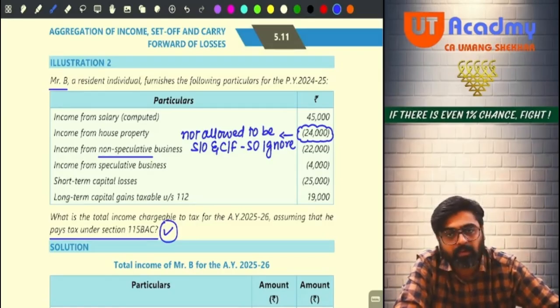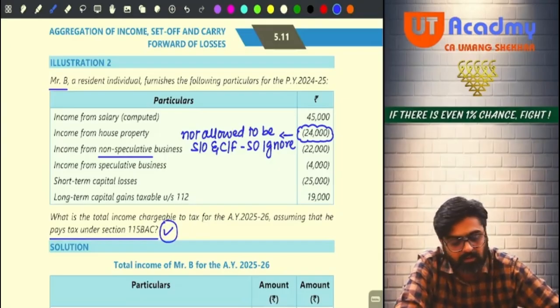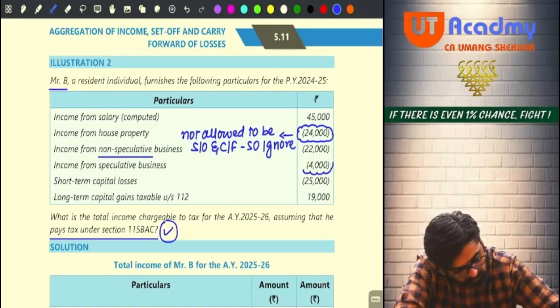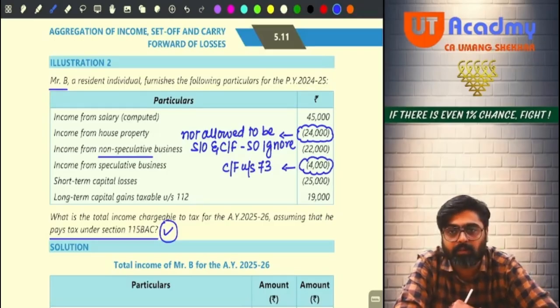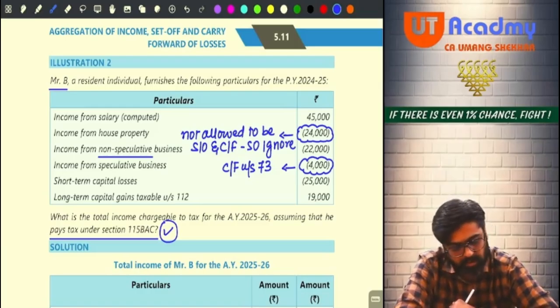So can your normal business loss be set off against your salary income? No, no chance. Can your speculation business loss be set off against salary head? No. Can it be set off against long term capital gains? No. So definitely this 4,000 of speculation business loss you will carry forward under section 73, provided you file your return on or before the due date. Done, no sir?